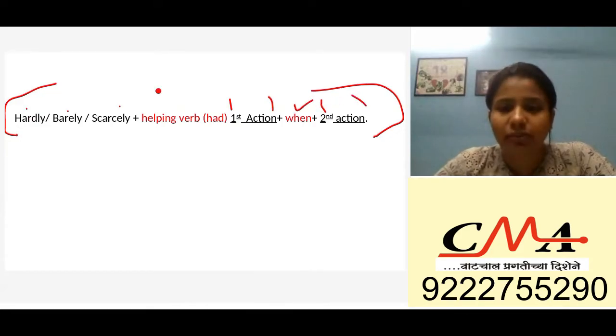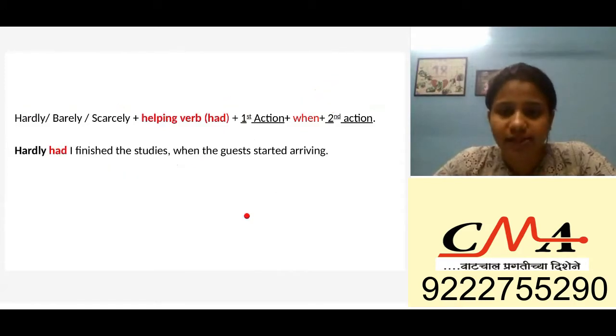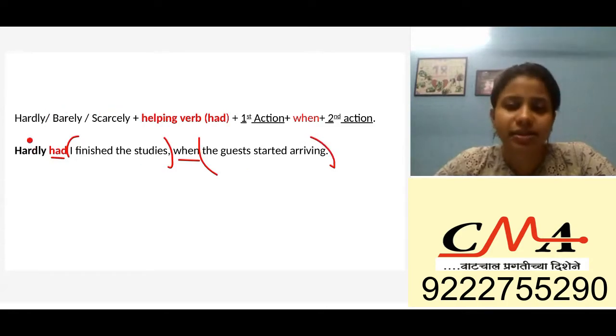So what you have to remember is, you don't have to mug up, but with hardly, you'll always have a had, and you'll always have a when. Okay, you'll have a had and a when. So let's see a sentence. Hardly had I finished the studies. As you see, my helping verb is had, and I finished the studies. This becomes my first action. Now you have a when, and then the guests started arriving. So whenever, guys, you have hardly, barely, and scarcely, you have a had and you have a when.